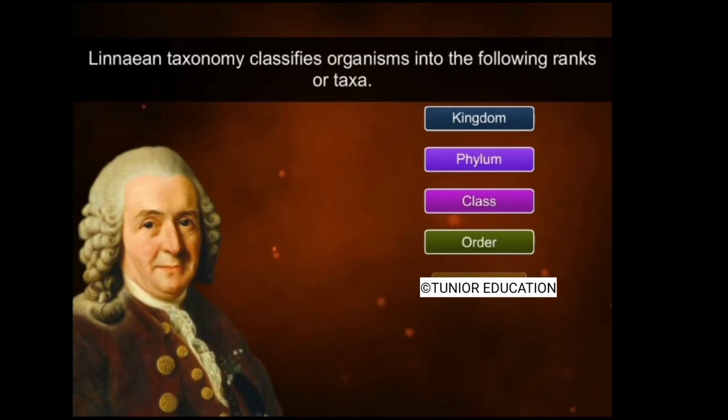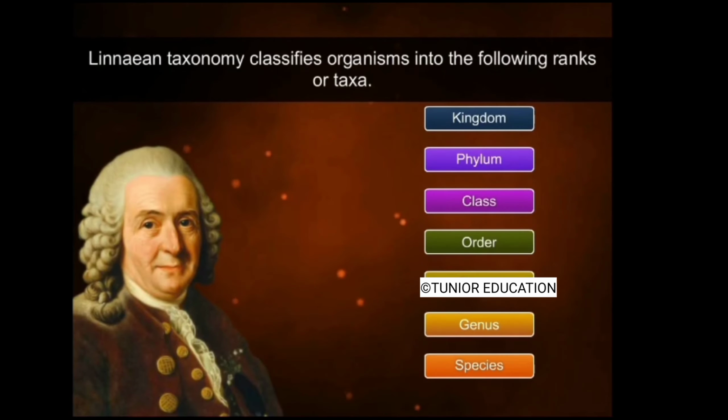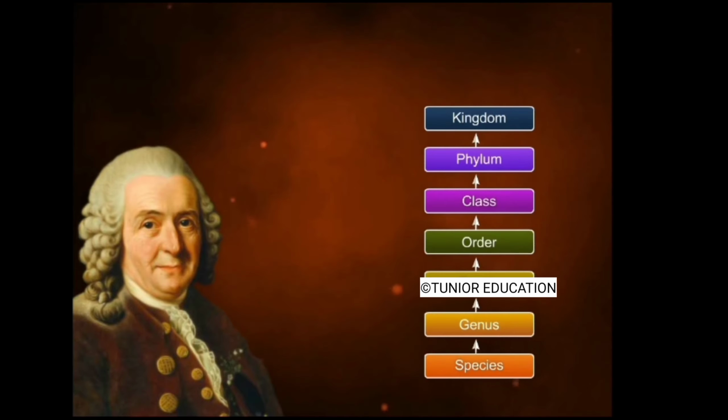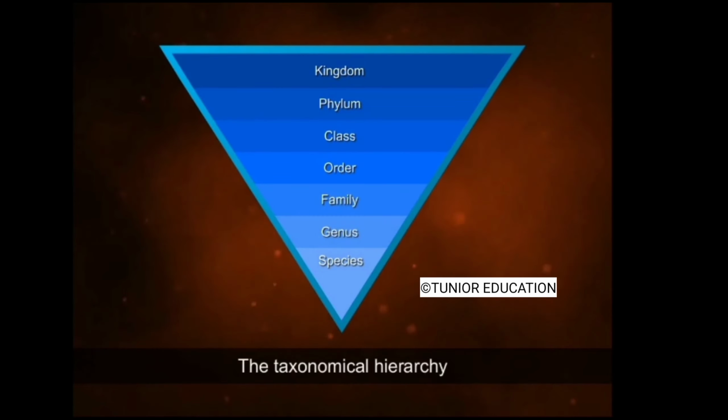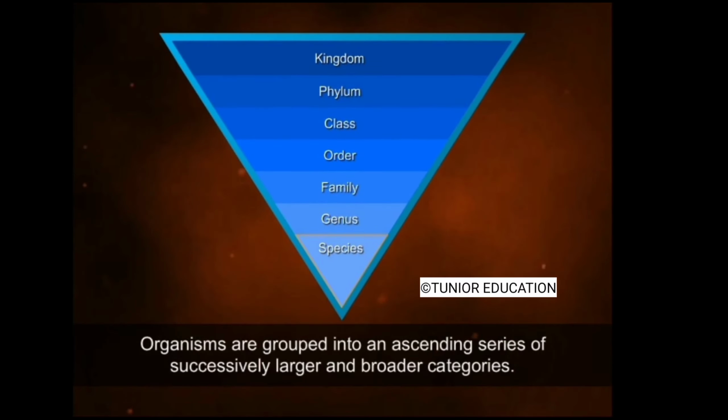Linnaean taxonomy classifies organisms into 7 major ranks called taxa, singular taxon. The taxa are kingdom, phylum, class, order, family, genus, and species. These categories or taxa form a taxonomic hierarchy which can be represented as an inverted pyramid. Organisms are grouped into an ascending series of successively larger and broader categories.